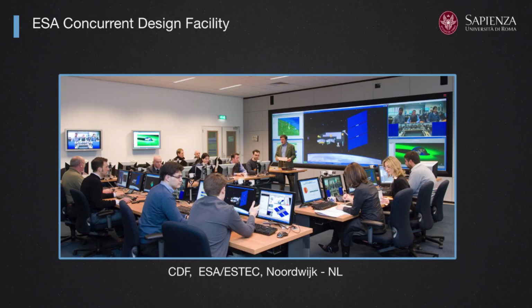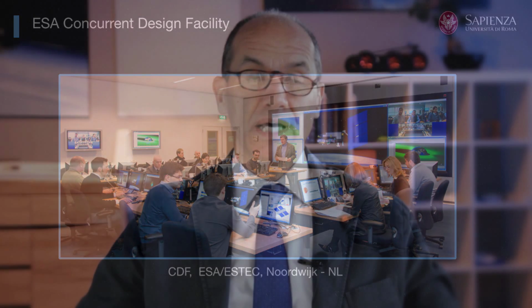So you need a hardware architecture, but you also need a software architecture that is able to provide the sharing of all this amount of information. And also there should be a database in which you can find information about parts, about items that you might consider to be present in the market or that you need to develop in order to implement the real assembly of all the spacecraft.